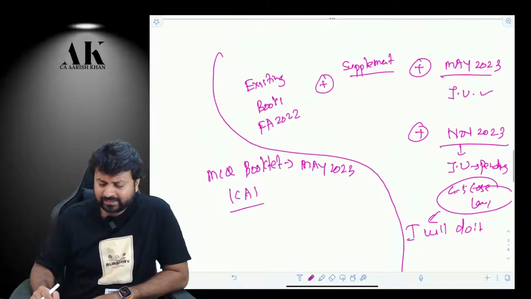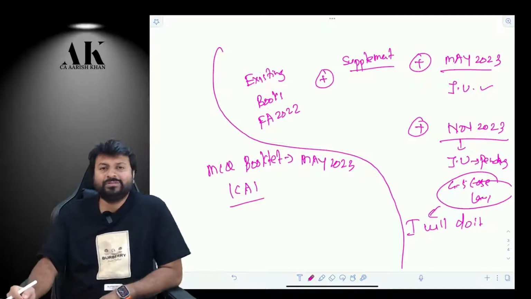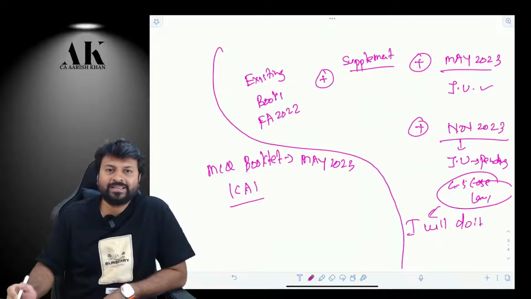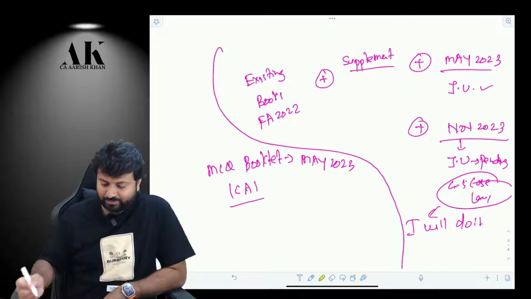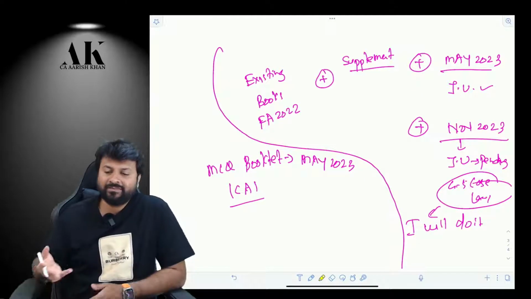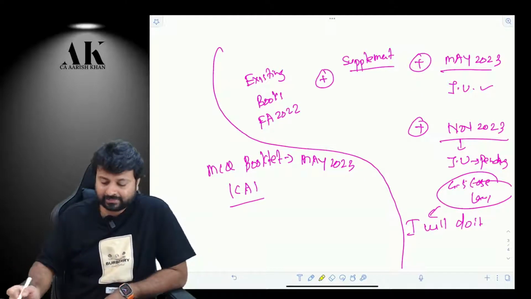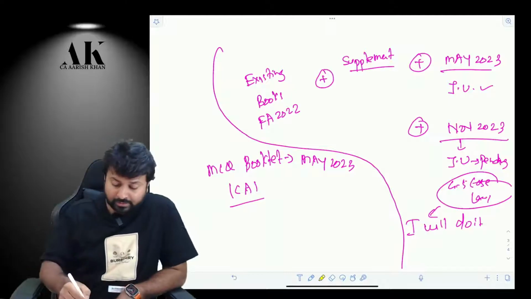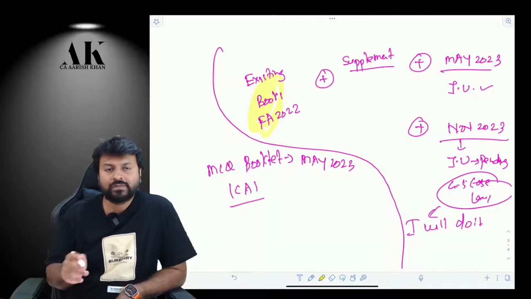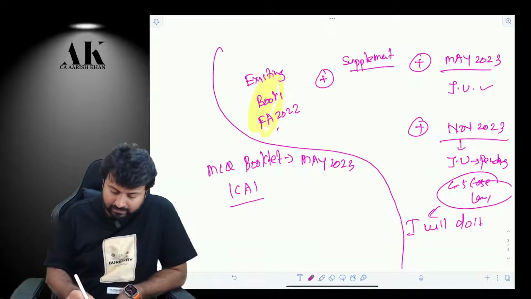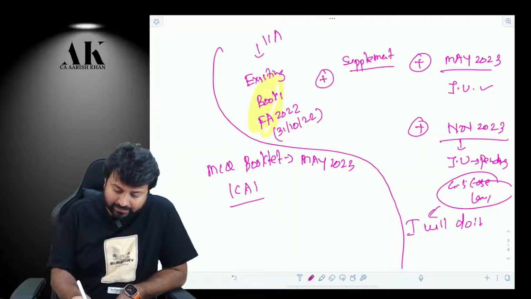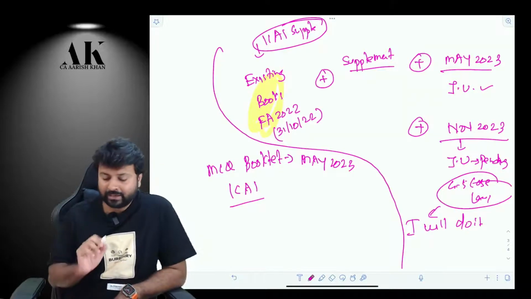Now these are the things, a very small supplementary release by ICAI, thankfully to all of you. You don't have to do anything extra. Great. We have done it in around 15-20 minutes, that's it. Now what are you supposed to follow? You are supposed to follow the existing books which cover everything till 31st October 2022. It covers even the ICAI supplementary. The ICAI last attempt supplementary is also covered in our book.